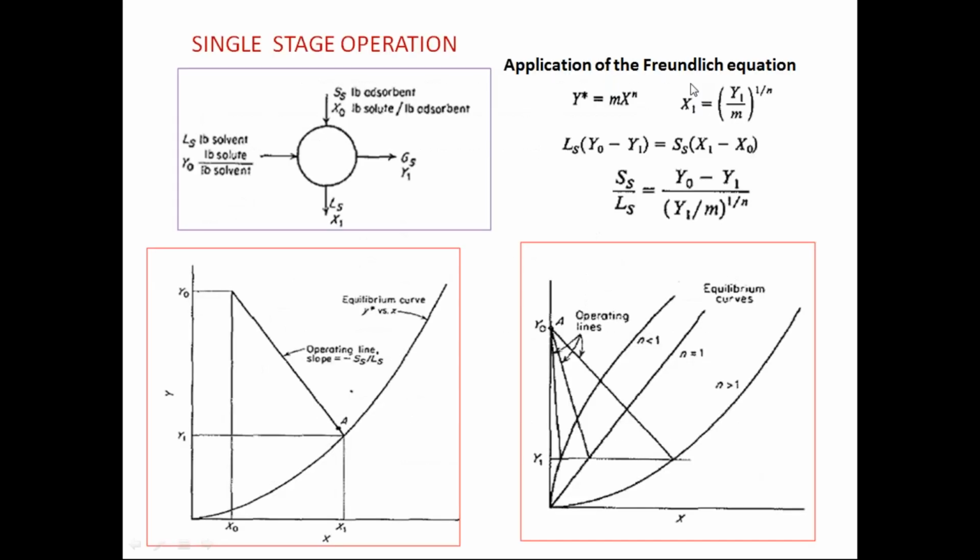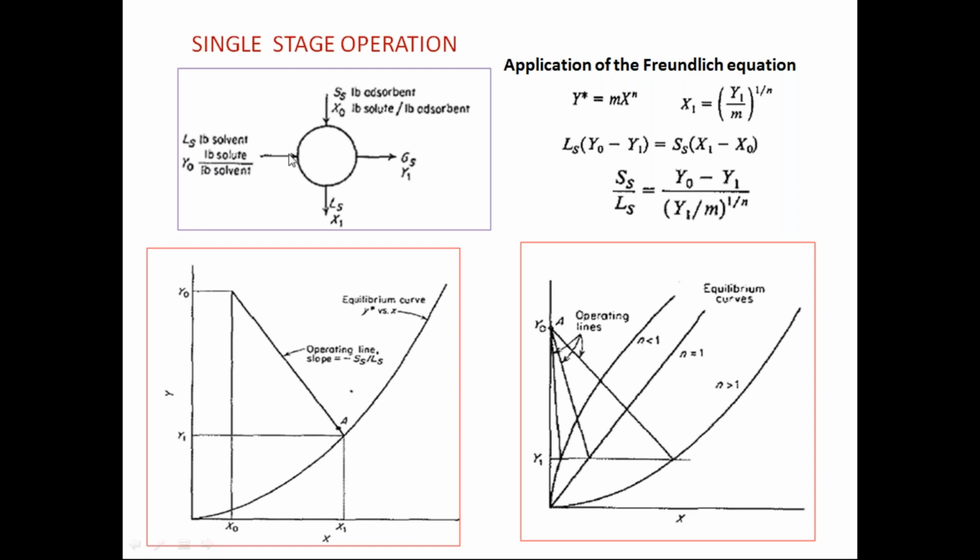Now the operation can be done like other stage operations. So this also can be done by using a single stage operation or multi-stage operations. In a single stage operation, if you use liquid, then you can use a contact filtration process. It means the liquid will contact this much of solid, and then you get separated the treated liquid and the used adsorbent. Or you can also keep this in one chamber,